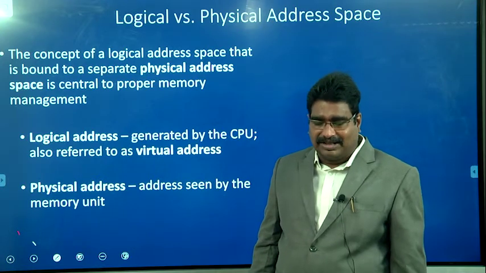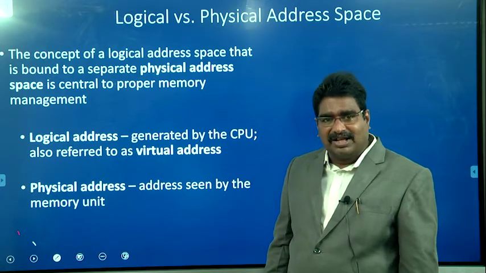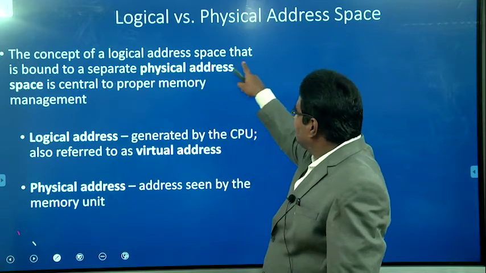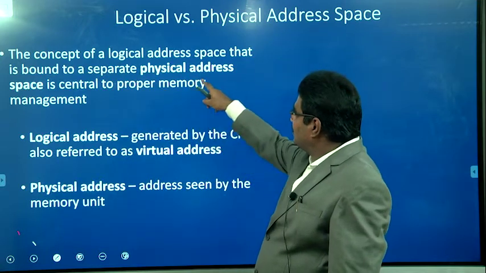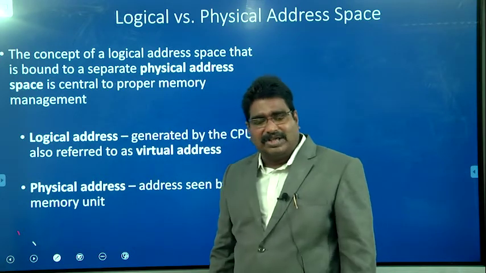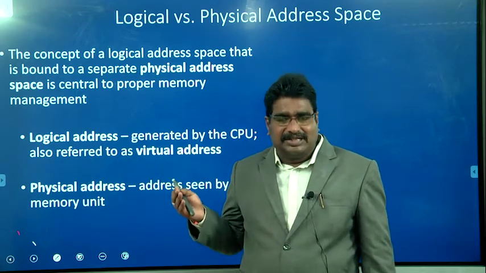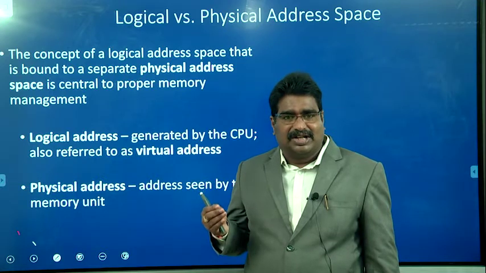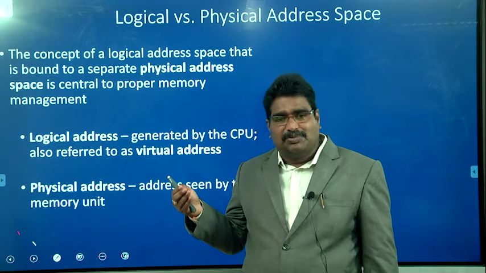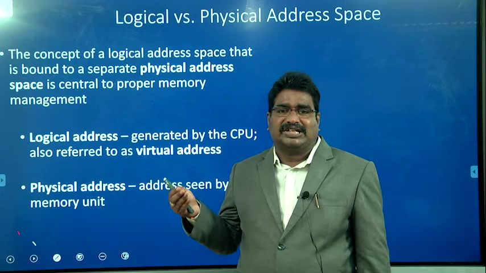First we try to understand the definitions given for the logical as well as the physical address space. The concept of a logical address space that is bound to a separate physical address space is central to proper memory management. Here our requirement is that the processor generates the logical address, and once it is generated, the system must be able to identify the physical address, that is, where the actual instructions or data are available.